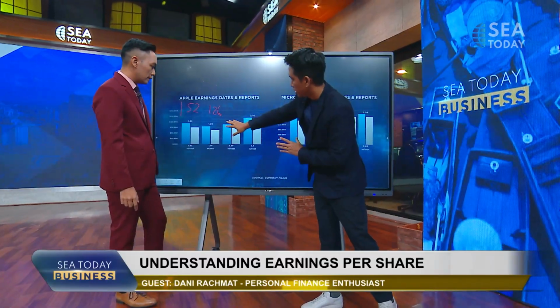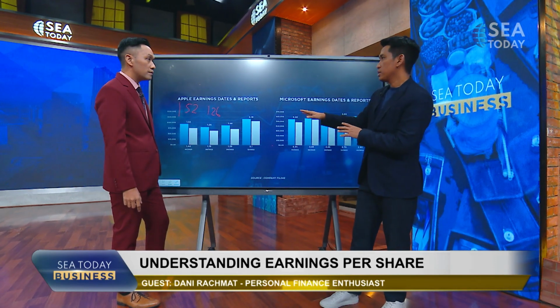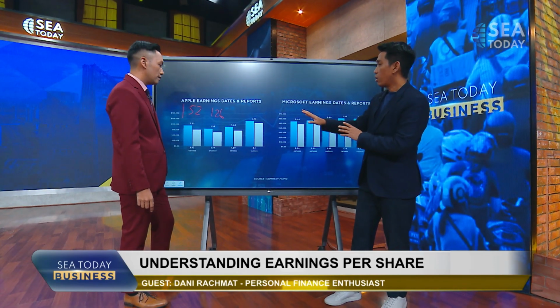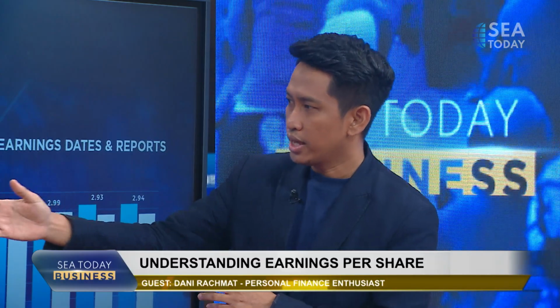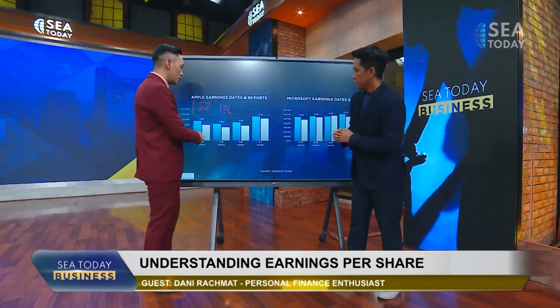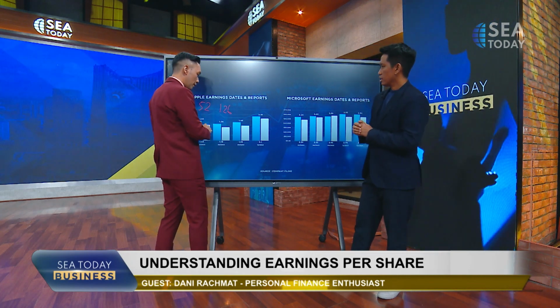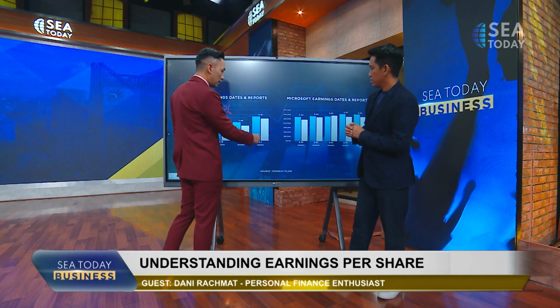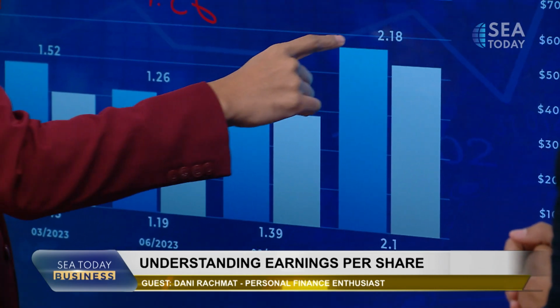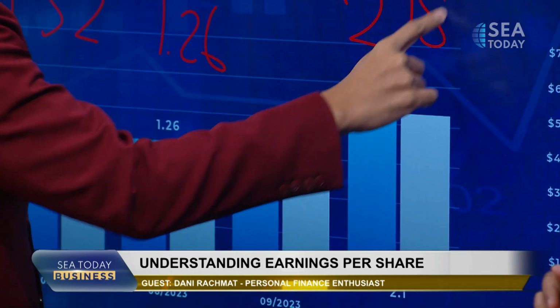So many things can happen in the course of a quarter. Probably with the lower profit here, maybe the sales of Apple are dropping. Or maybe their sales are increasing, but they cannot manage the cost of operation, so that is why they have a lower net profit the next quarter. But by the end of 2023, it jumped from 1.52 to 2.18 right here.